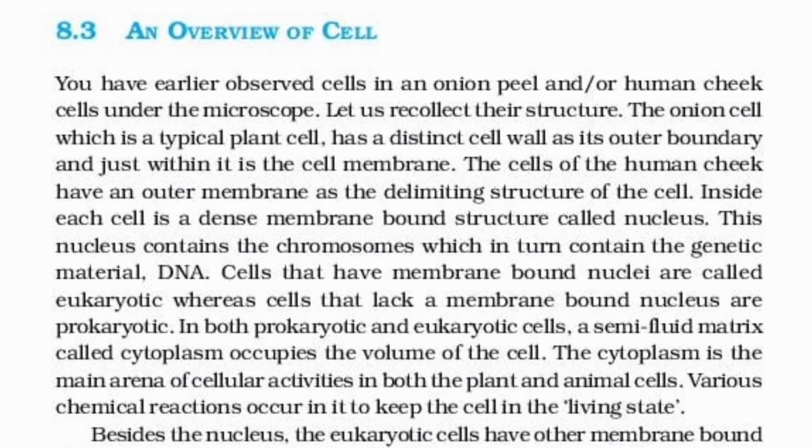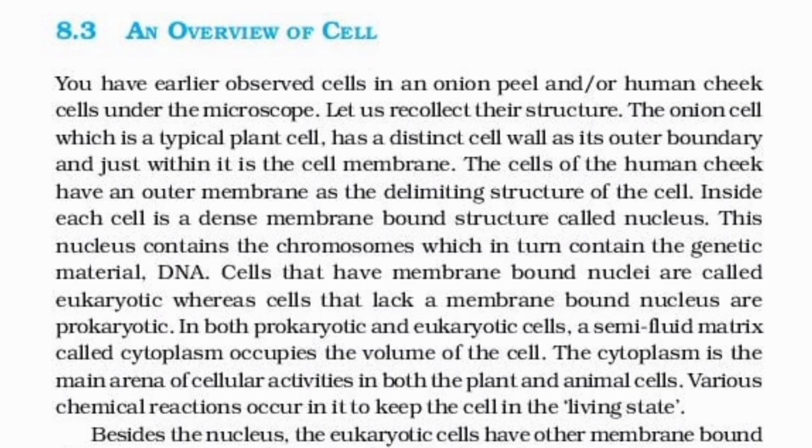Cells that have membrane-bound nuclei are called eukaryotic, whereas cells that lack a membrane-bound nucleus are called prokaryotic. In both prokaryotic and eukaryotic cells, a semi-fluid matrix called the cytoplasm occupies the volume of the cell. The cytoplasm is the main arena of cellular activities in both plant and animal cells. Various chemical reactions occur in it to keep the cell in the living state.